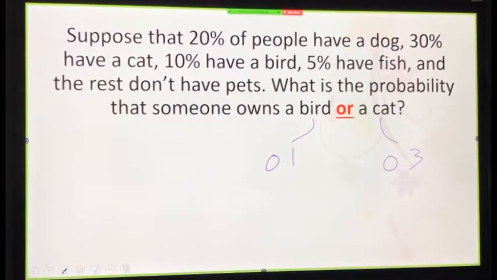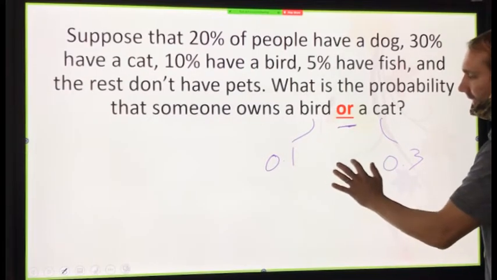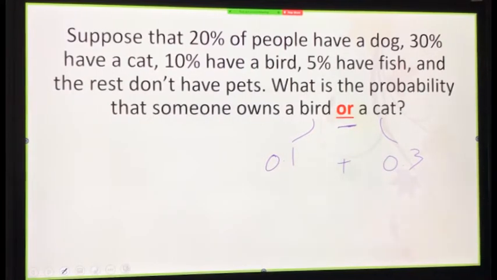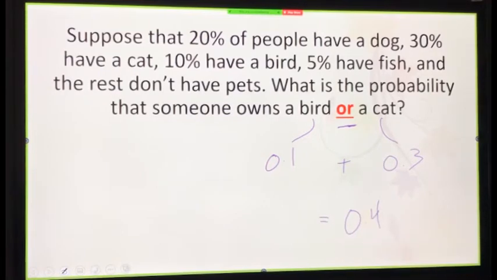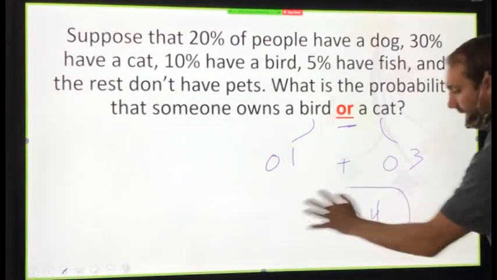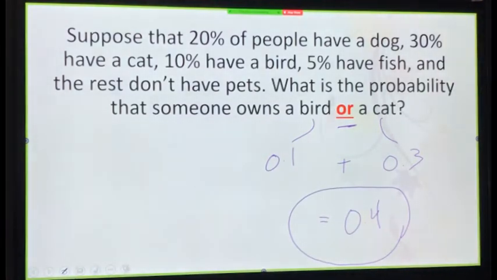So what's the probability of this or this happening? Which means I'm adding the two. Which I get what? 0.4. So for today's Schoology, please leave this as a decimal. Don't change this to 40%. Leave it as 0.4. So I have a 0.4 chance that someone owns a bird or a cat.